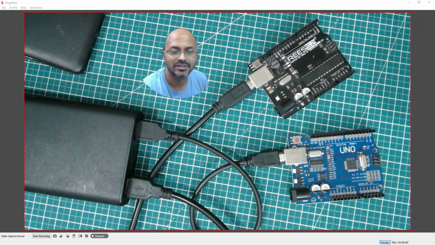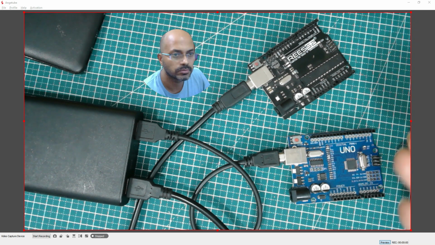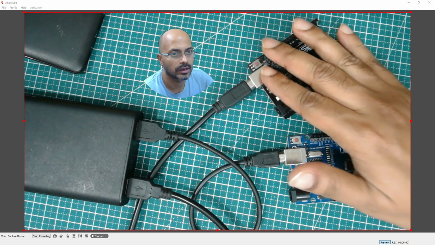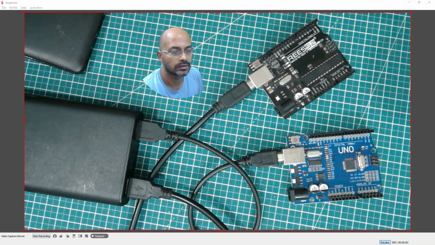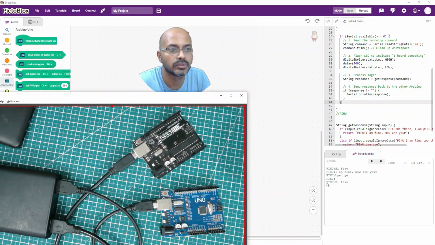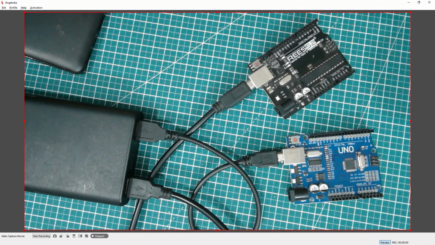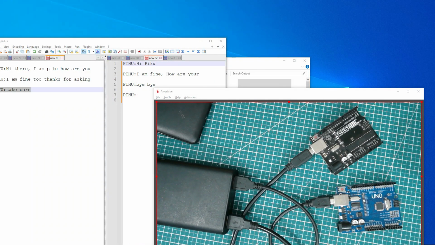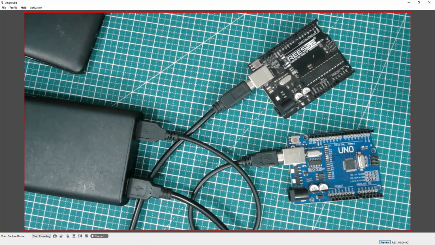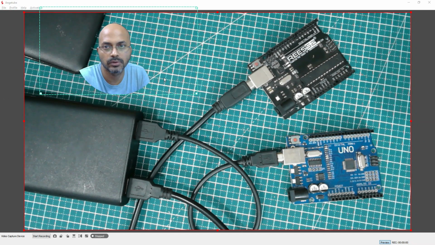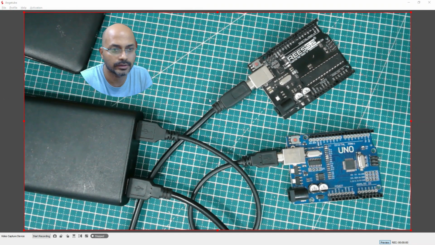Hi friends, in the previous video we saw how we programmed one of these Arduinos as Piku and the other one as Pihu, and then we individually spoke with them from the PictoBlox chat, which is here, and we spoke here. And now, as I promised, we are going to make them independent. I mean, they will not be connected with the computer, they will be connected with each other.